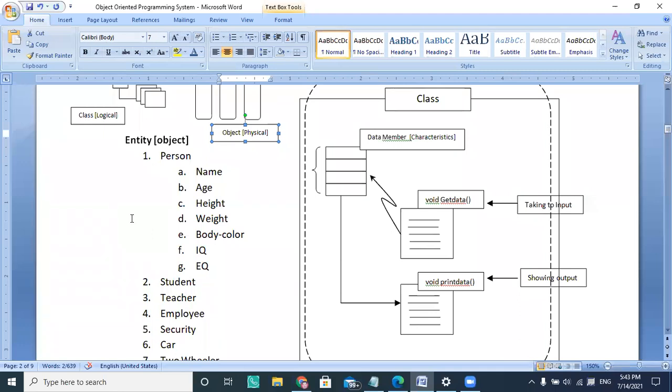So there is a human class, and these are the existing objects named Ashok, Ramesh, Suresh, which have a name, age, height, weight, body color, IQ or EQ. N number of characteristics I defined on that particular person class here. So everybody has a name, age, height, weight, and some color, and some intelligence quotient and emotional quotient, if required in some context.